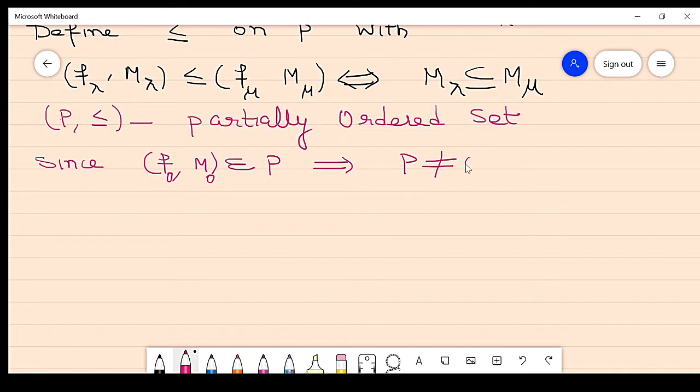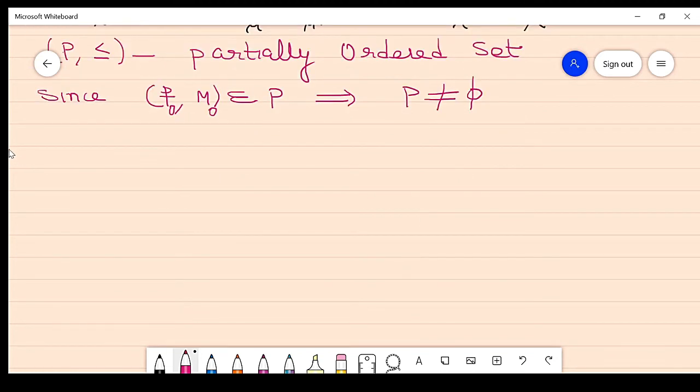Clear? So we get two steps. Step number one, it is a partially ordered set. Step number two, it is non-empty. Step number three, every chain in this set has an upper bound. That is step number three that we will prove now.